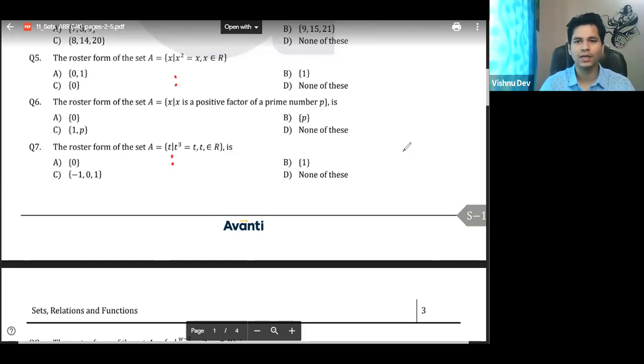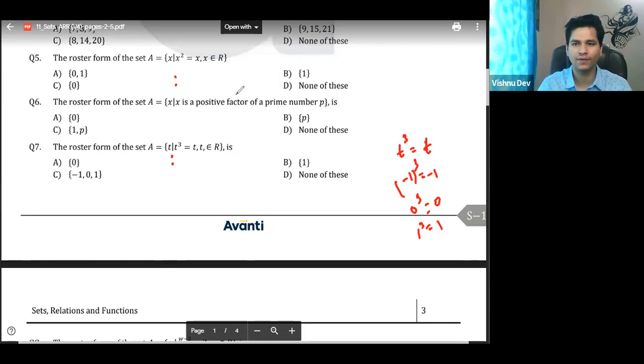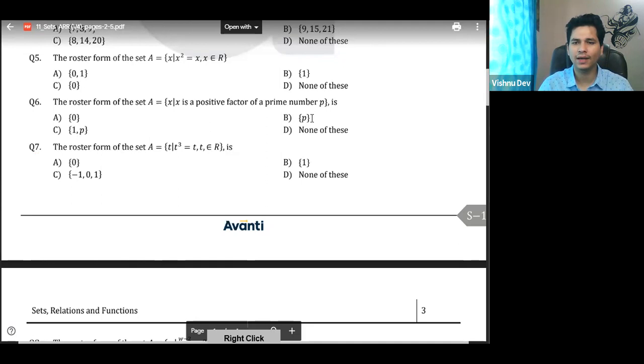Now, there's only one case or two case or three case in which this is there. So if T cube is equal to T, minus 1 cube is equal to minus 1, 0 cube is equal to 0, and 1 cube is equal to 1. So the answer is easy. Yes, very good, Navya, very good. Seventh. Clear? Right, everyone? Clear? Okay. So till 7, I guess, no doubt.